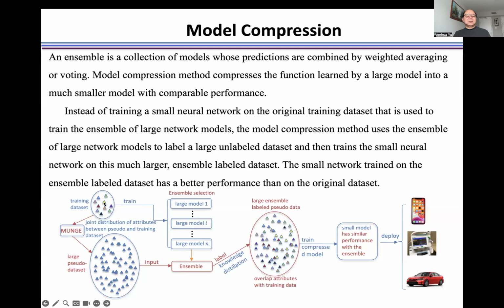This is a training dataset that is used to train models through ensemble selection to get ensemble models. Based on this training dataset, we generate a large pseudo dataset, and then this ensemble is used to label the large pseudo dataset. Then we use it to train a small model, and finally deploy the model on mobile platforms.